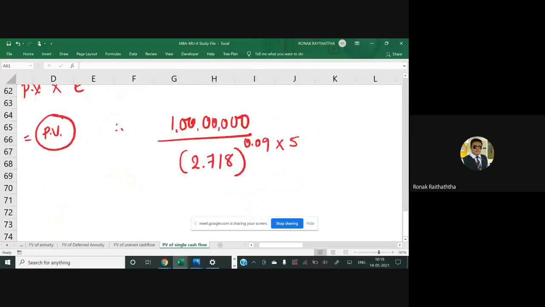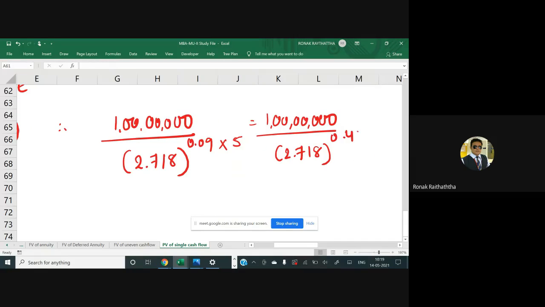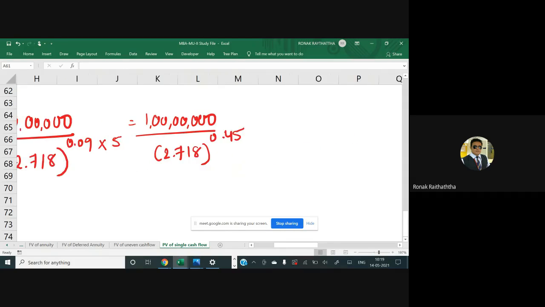Okay, let's move ahead. Now we are mathematically stuck a bit. 1 crore to be divided by 2.718 raised to 0.45, since 9 fives are 45. Sir, now how do we solve this?